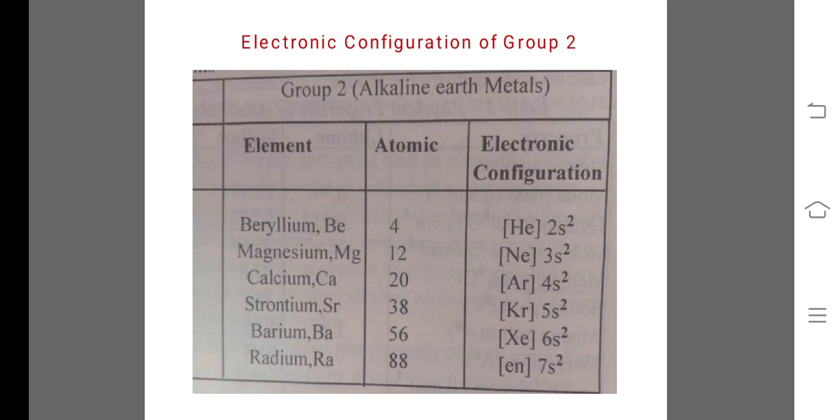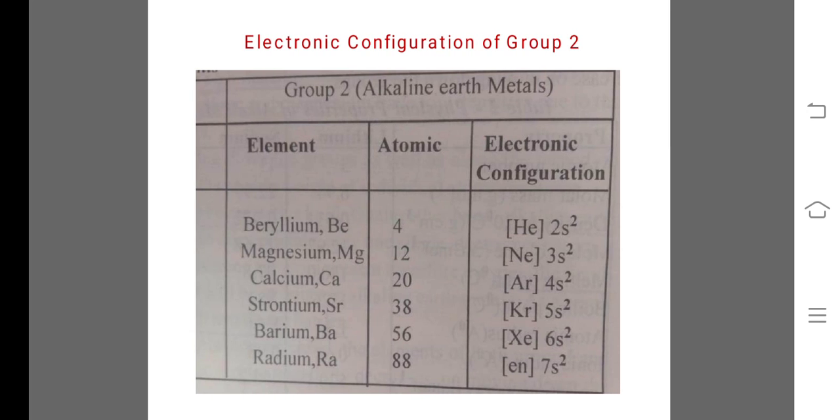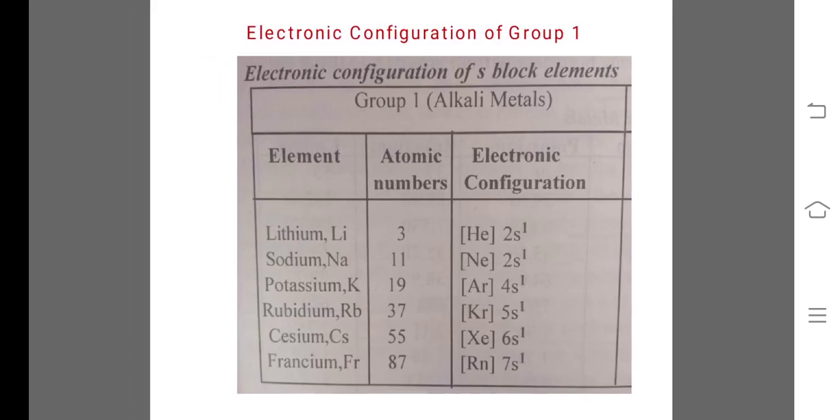Strontium atomic number 38, electronic configuration [Kr] 5s2. Barium atomic number 56, electronic configuration [Xe] 6s2. And the last one, that is radium, atomic number 88, and we may write it as [Rn] 7s2.